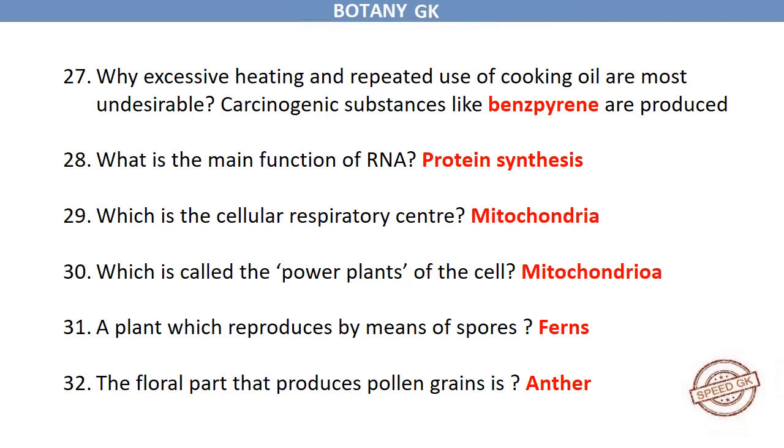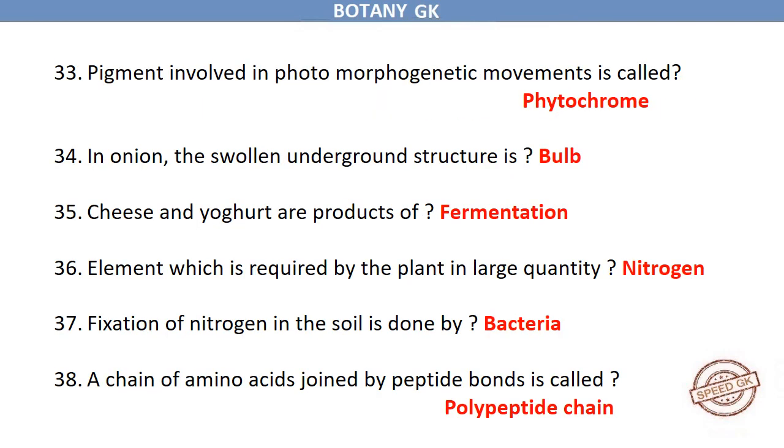Mitochondria. Which is called the power plants of the cell? Mitochondria. A plant which reproduces by means of spores? Ferns. The floral part that produces pollen grains is anther. Pigment involved in photomorphogenetic movements is called phytochrome. In onion, the swollen underground structure is bulb.